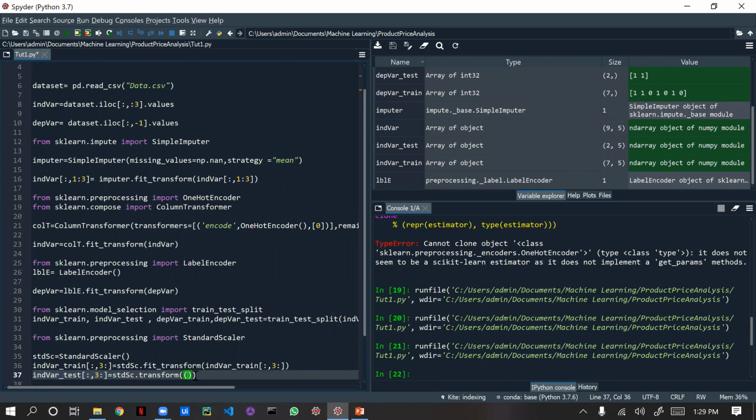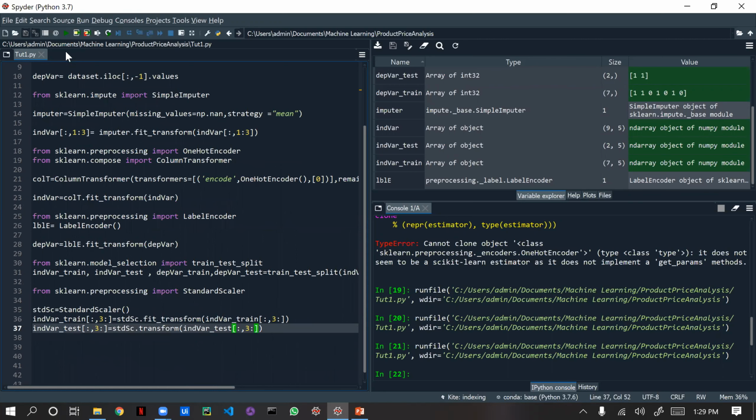These are the small things which we need to focus on while giving the independent train and independent test, fit_transform and transform. Just be a bit conscious while giving all these things. Okay, so now we'll run this data.